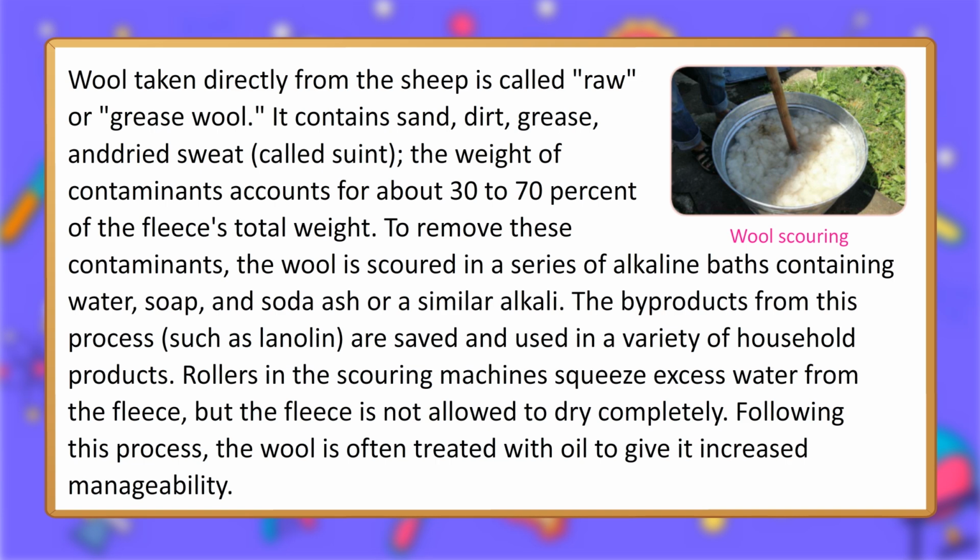The byproducts from this process, such as lanolin, are saved and used in a variety of household products. Rollers in the scouring machines squeeze excess water from the fleece, but the fleece is not allowed to dry completely. Following this process, the wool is often treated with oil to give it increased manageability.